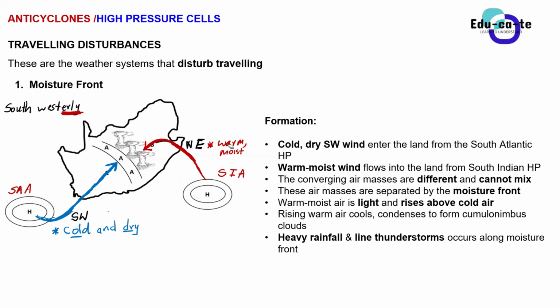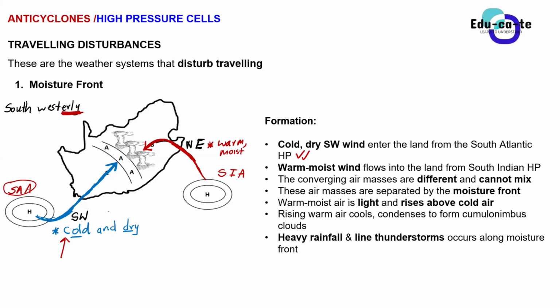We also have got a warm and moist northeasterly wind. Okay, so now let's talk about the moisture front. How is it formed? So basically we've got cold, dry southwesterly wind that enters the land from the South Atlantic high pressure cell. This is the one that we did at first, guys. This southwesterly wind, it is cold and it is dry. Where is it coming from? It is coming from the South Atlantic high pressure cell, or the South Atlantic anticyclone.